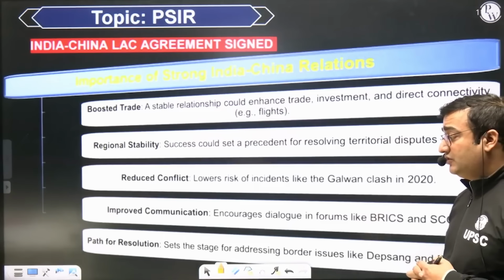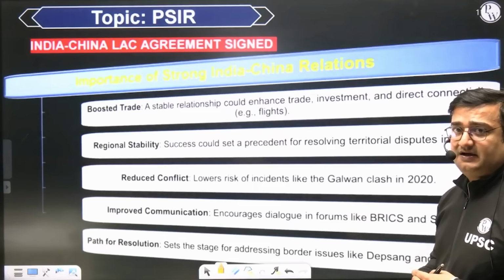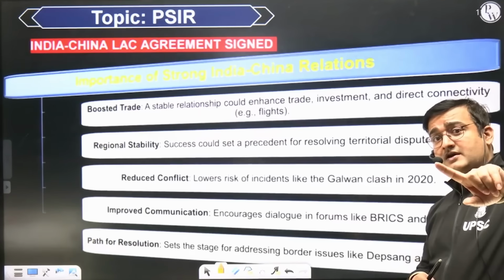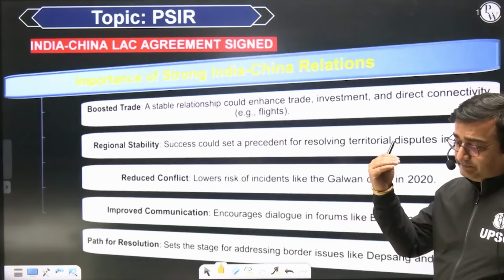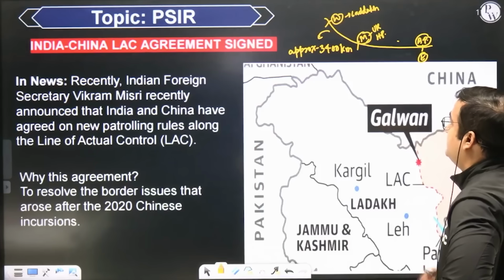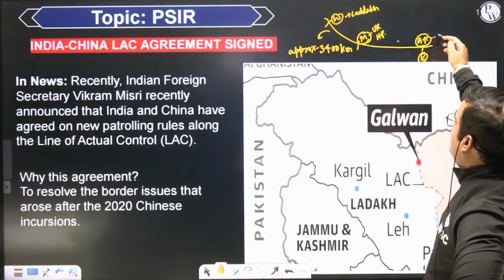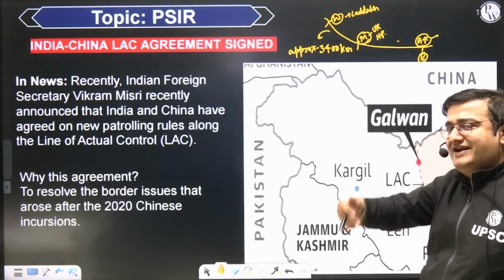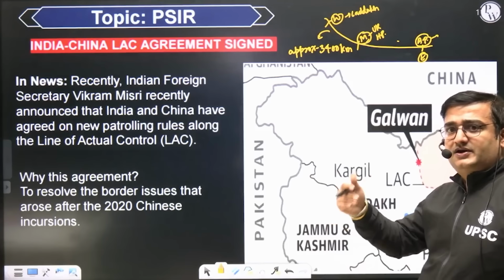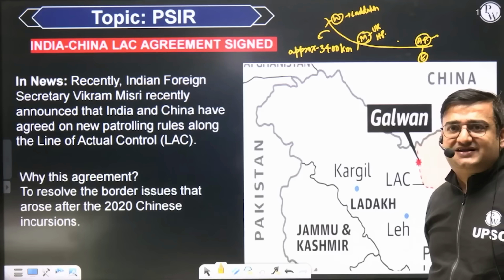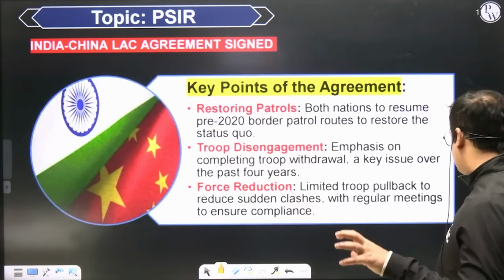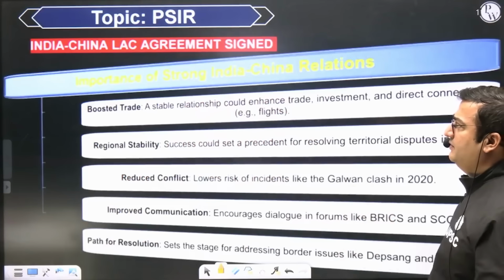For that you need to go through the history of border dispute between India and China. If you go through the history, it goes back to British period, all the way back to British period. Western sector में तो डिस्प्यूट 1962 के बाद स्टार्ट हुआ है, but यहाँ पर डिस्प्यूट goes all the way back to 1890 Anglo-Chinese Convention, and then 1913 Shimla Agreement. तो इसकी बड़ी पुरानी हिस्ट्री है, इसलिए इतना आसान नहीं है बॉर्डर डिस्प्यूट को पूरी तरीके से रिसॉल्व करना. हम अपनी तरफ से ये कोशिश कर सकते हैं कि डिसएंगेजमेंट हो, कंफ्लिक्ट कम हो.